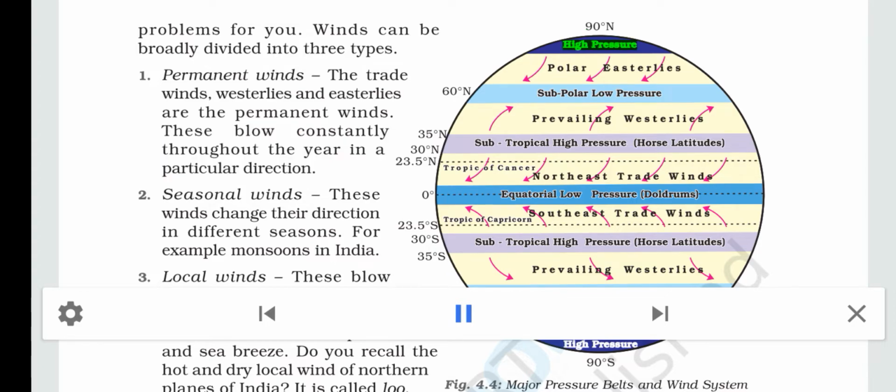90 degrees N, high pressure. Polar easterlies. 60 degrees N, subpolar low pressure. Prevailing westerlies. 30 degrees N, subtropical high pressure, horse latitudes. 23.5 degrees N, Tropic of Cancer.